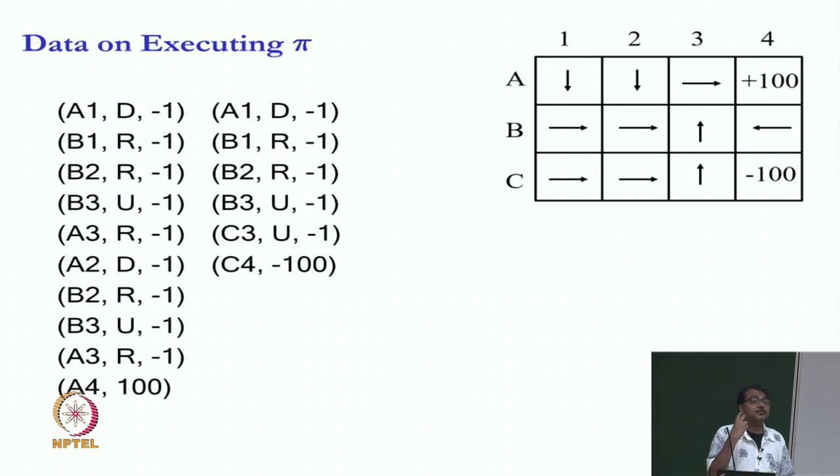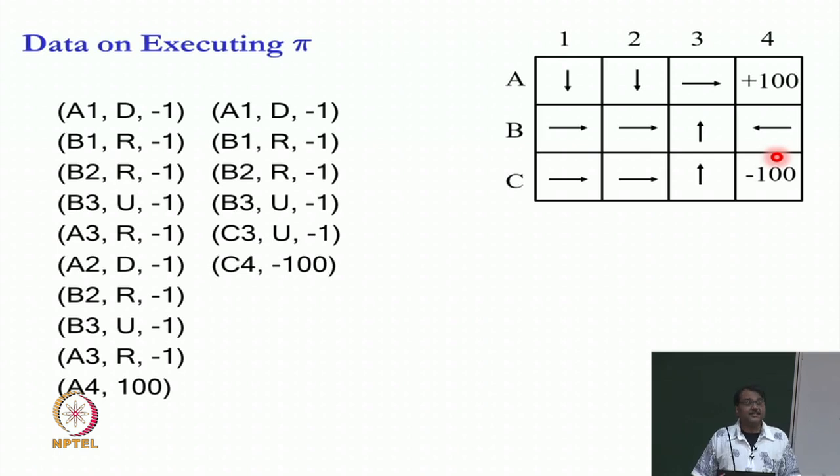So, let us say these are the 2 trajectories that we generated. We started in A1 and kept taking the actions that were given to us: up, down, left, right. In one case we went A1, B1, B2, B3, which is here, and then we tried to go up, but we went to A3. When we tried to go right, we went to A2 for some reason, then we went down to B2, then B3, and then we went up again, and then we went to this 100. So, this is one of the trajectories that we are given. In a different trajectory, when we try to go up from B3, we go to C3, and when we try to go up from C3, we go to C4. So, this is a different trajectory that is given to us. We do not know the probability distribution.